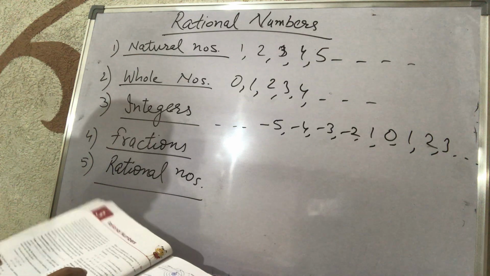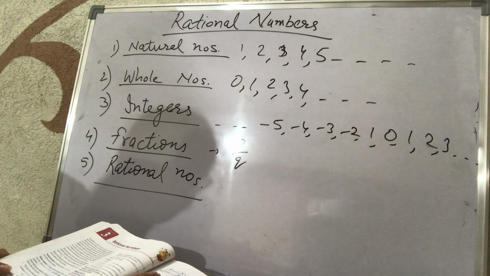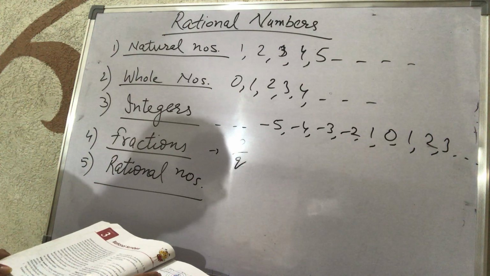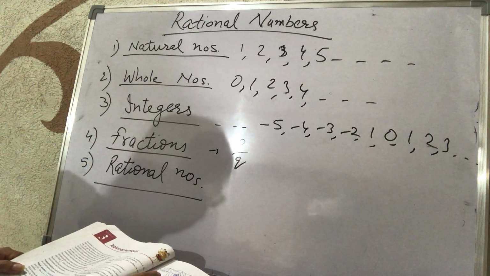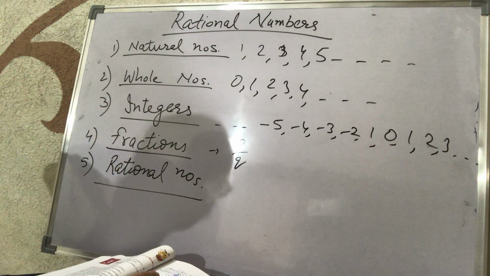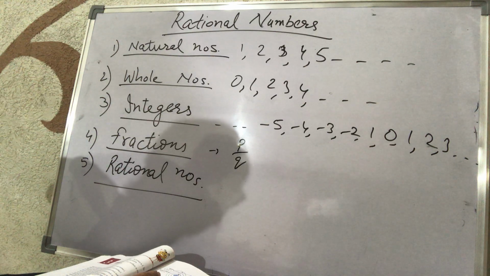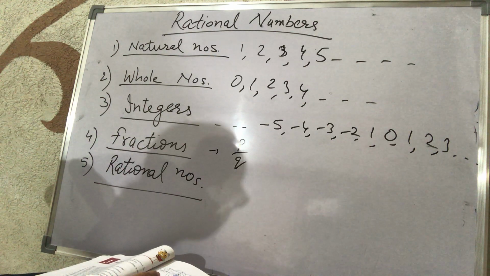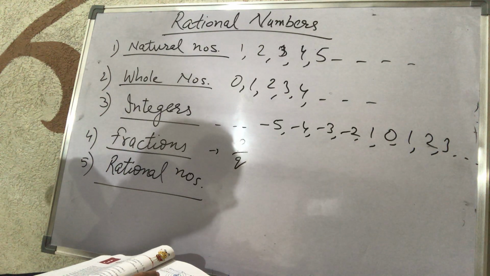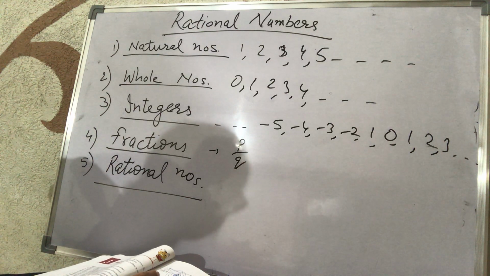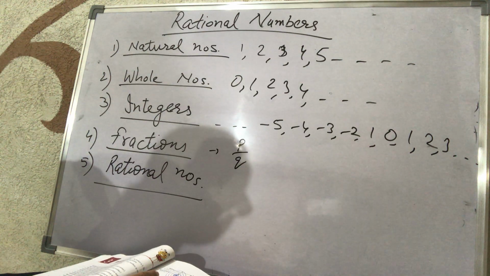After that we have done the fractions. The fractions are in the form of P over Q, where P is called the numerator and Q is called the denominator, and P and Q are natural numbers. P can be 0, P can be a whole number, but Q can never be 0, because a fraction never has denominator 0.